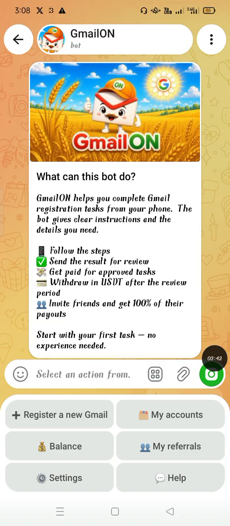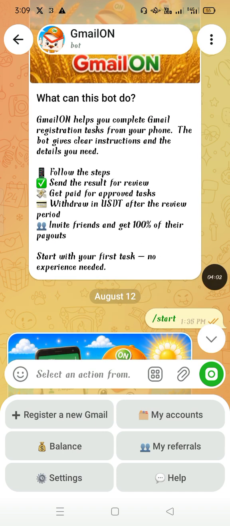Guys, for the very first time, after typing the link, it will take you to Telegram, because this is a Telegram kind of earning. Everything that was on Emmanuel Wanda's WhatsApp status is true. It's the same thing. You can see right here, what can this bot do? You can see everything is here: follow the steps, send the results for review, get paid for approved tasks.